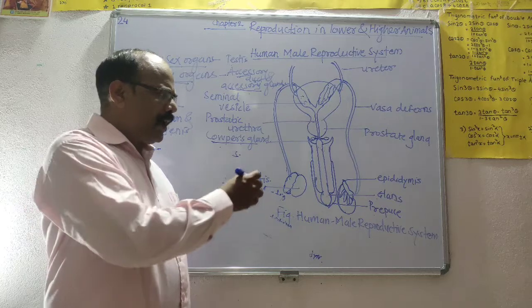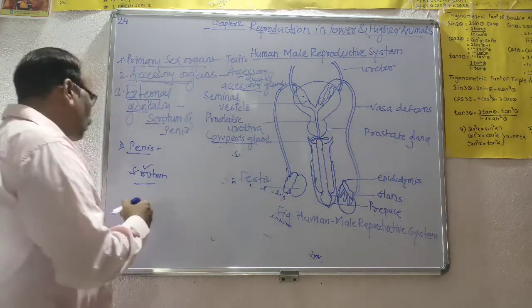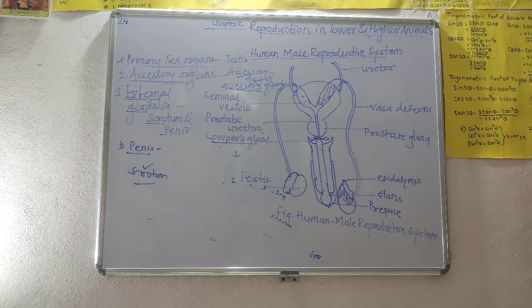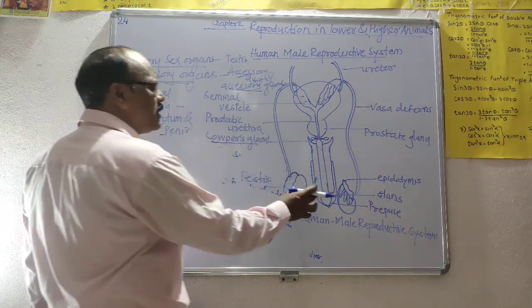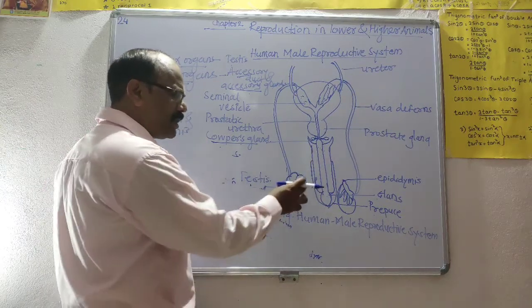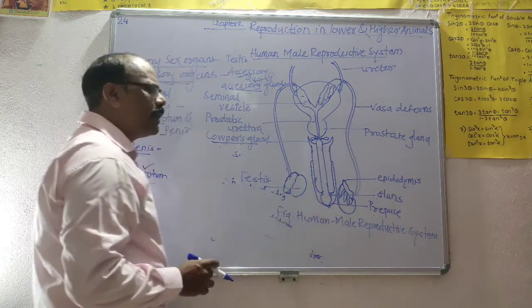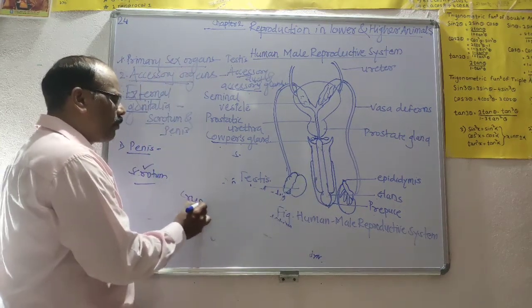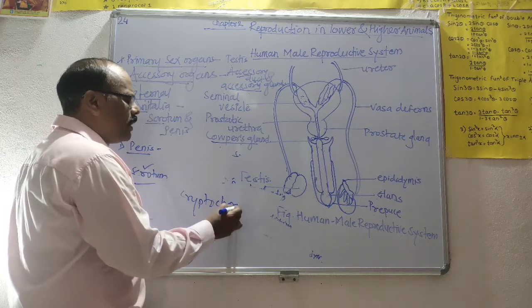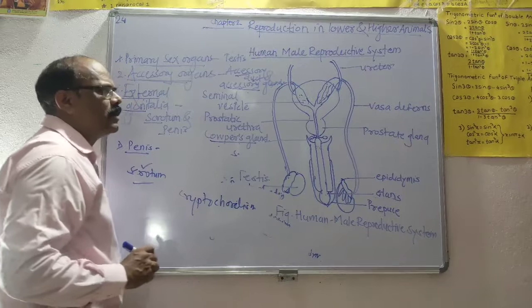The testes are suspended in the scrotum, and they descend into the scrotum just before birth. If the testes do not descend from the abdominal cavity into the scrotum, it is called cryptorchidism, and it may lead to sterility in the male.